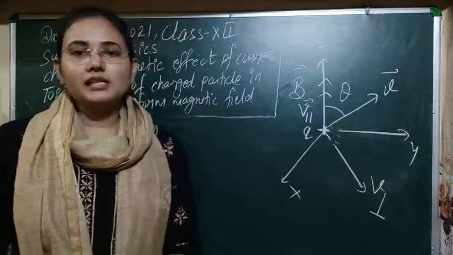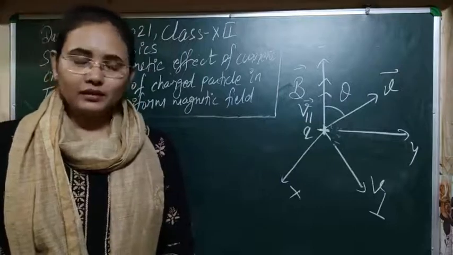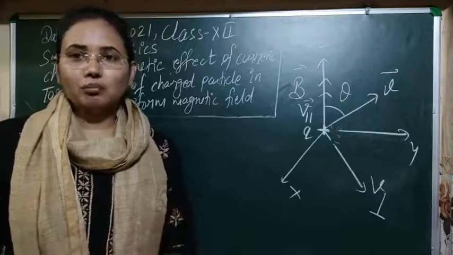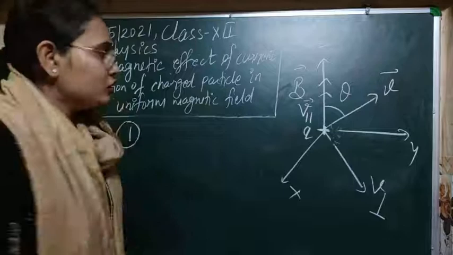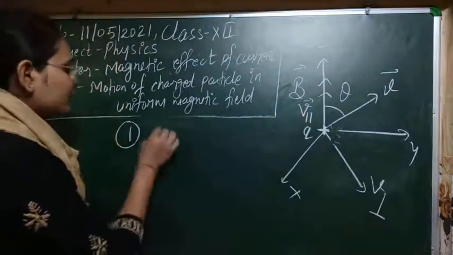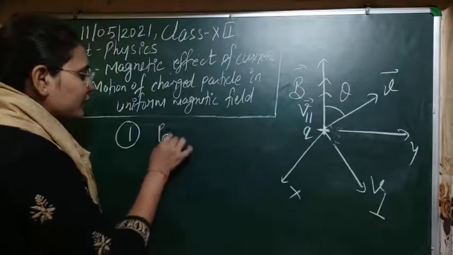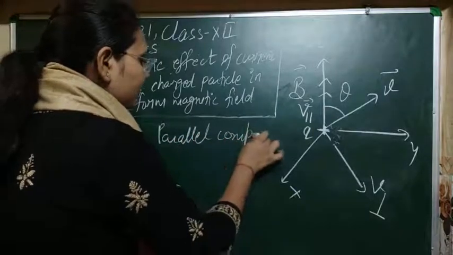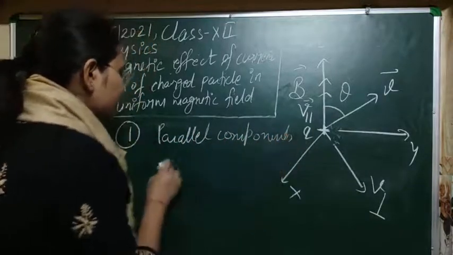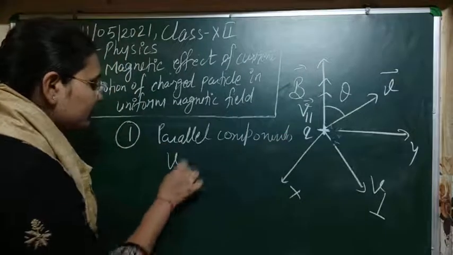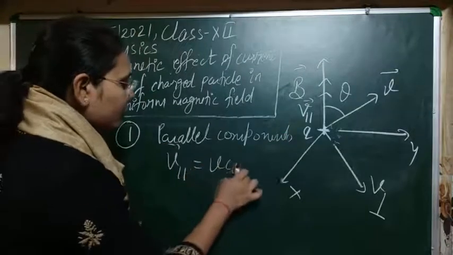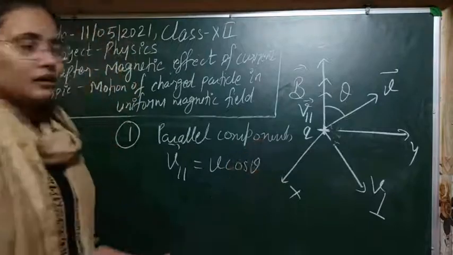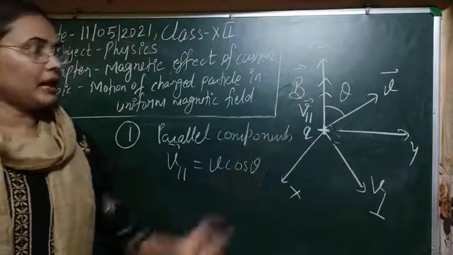After that, when we summarize these two motions, that will provide you the final motion of the charged particle. So first here we will take the parallel component. For the parallel component, this is V parallel, its value is obviously V cos theta, and this is along the magnetic field.